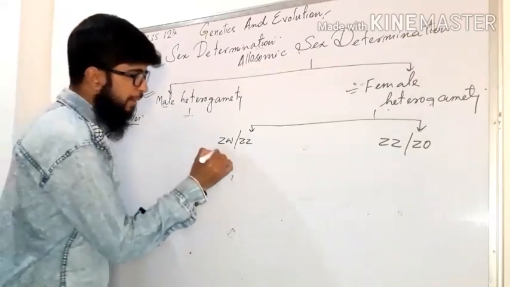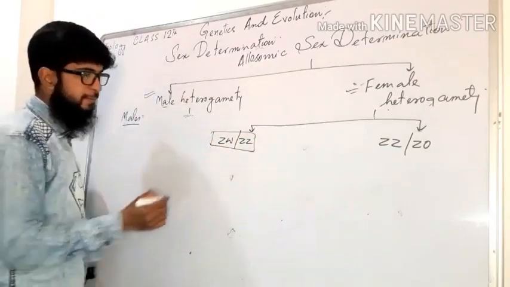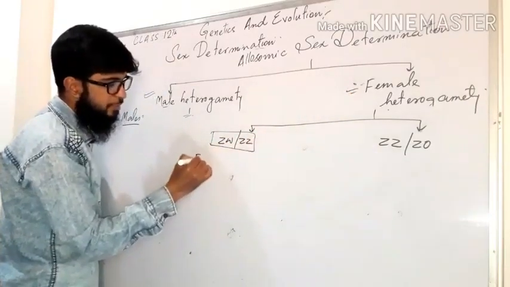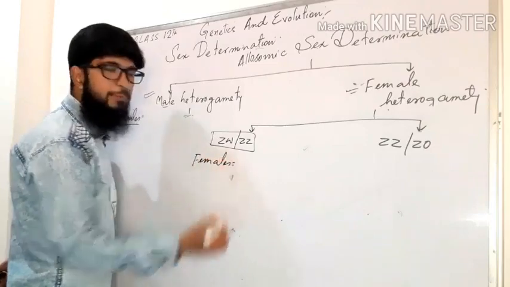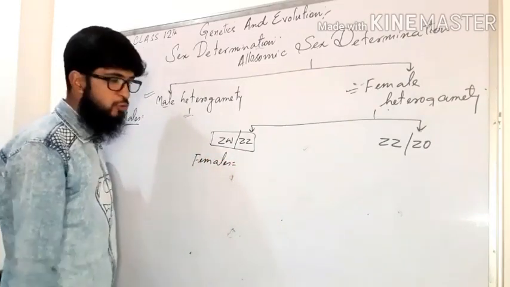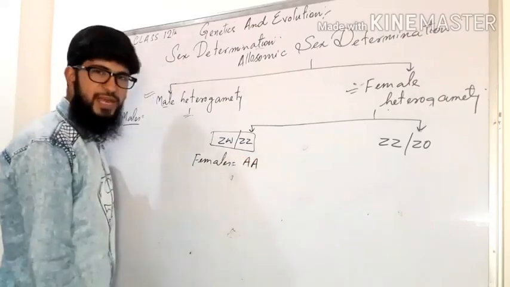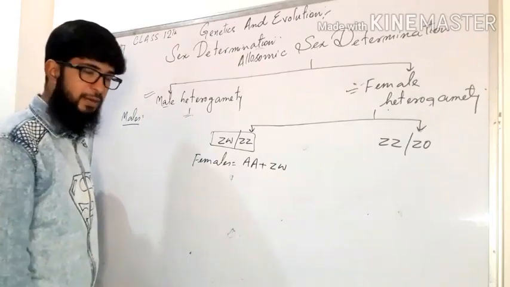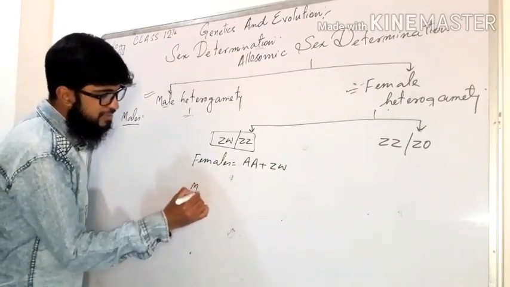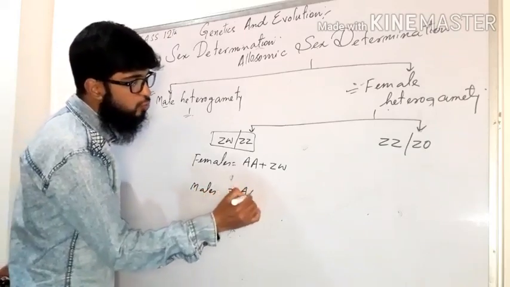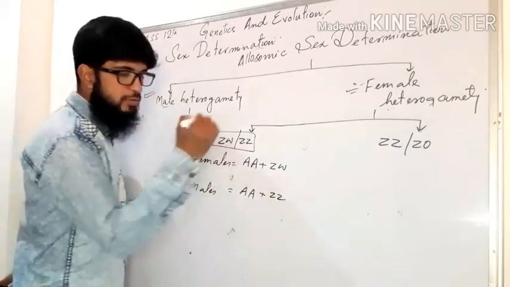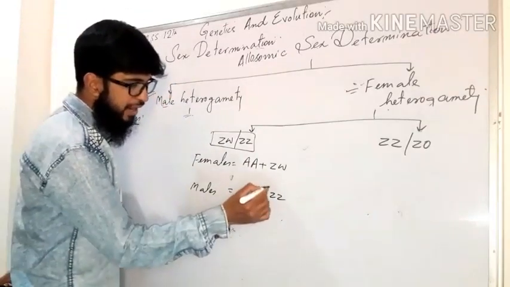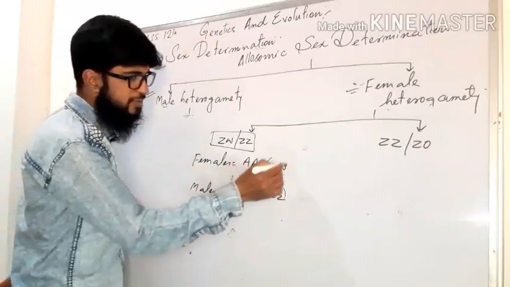Now for example, what happens in this very particular sex determination? In this type of sex determination, as I already told you, females are heterogametic. So let's discuss about females first. Females have the composition of chromosomes as an autosome double set plus a Z and a W, two sex chromosomes, Z and W. And what about the males? In males, there are an autosome set plus a double set of Z. That means males are having one type of the sex chromosome and females are having two.